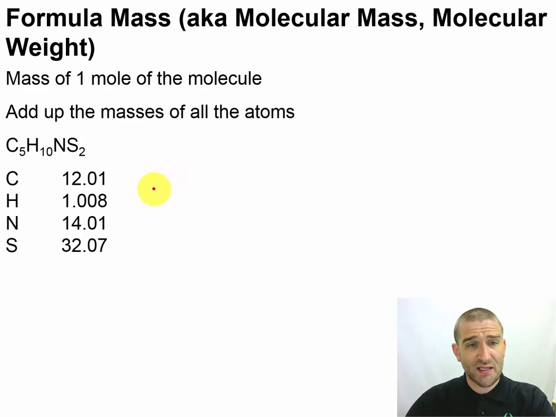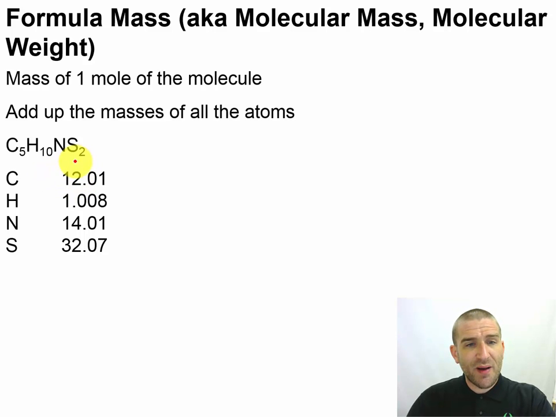Now here's how I like to set them up. I'll write all of the different atoms that are in there just down a little column, and I'll put their molar masses. Instead of having to Alt-tab back and forth between a periodic table and this window, I just went ahead and wrote them down in advance. So we have the mass of carbon, hydrogen, nitrogen, and sulfur. Notice at the moment they're all four sig figs, but we're about to do the addition-subtraction rule, so that doesn't matter much. We'll see that in play in just a moment.